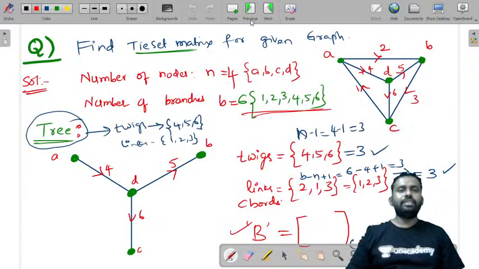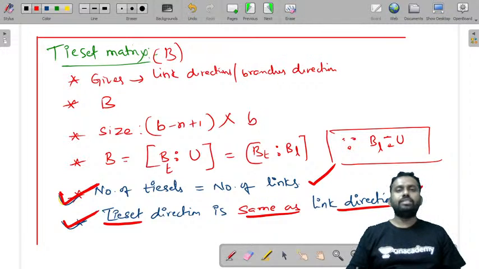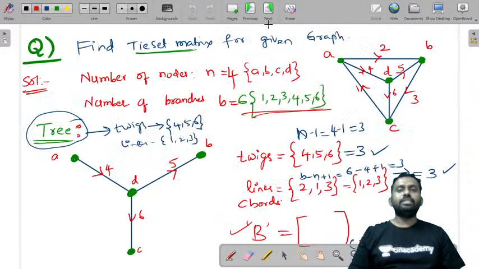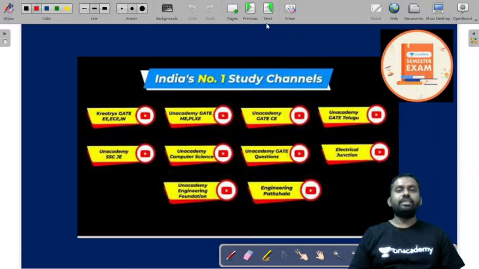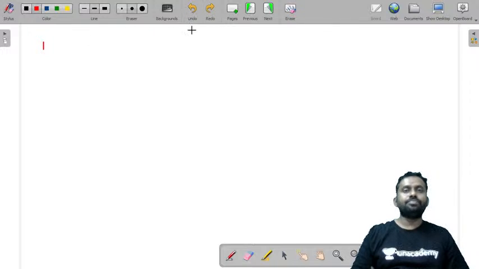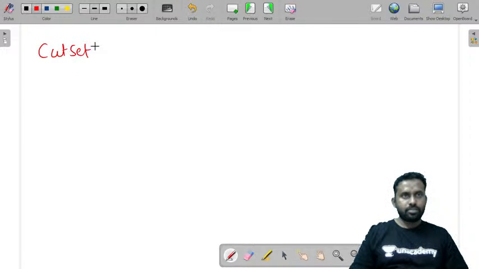So these are the things that we have seen. Tie set matrix summary. I have just given you the complete summary of the tie set matrix, how it is represented, what its size is, what the number of tie sets is, what the direction of the loop currents is, everything. Now let us see what a cut set matrix is and try to apply that method.